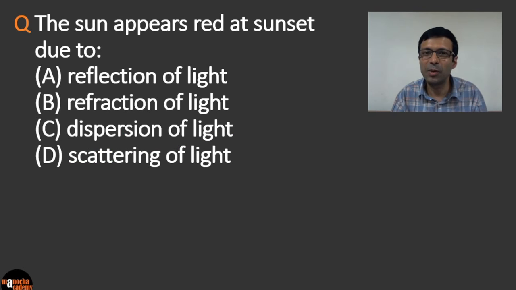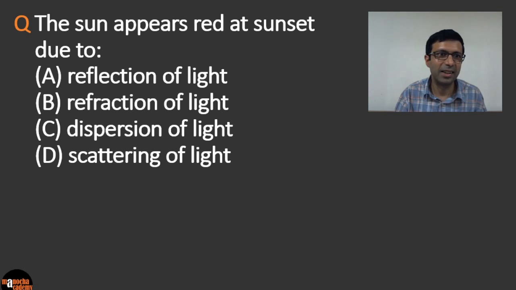I think this one is an easy one. The sun appears red at sunset due to, is it A, reflection of light, B, refraction of light, C, dispersion of light, or D, scattering of light?